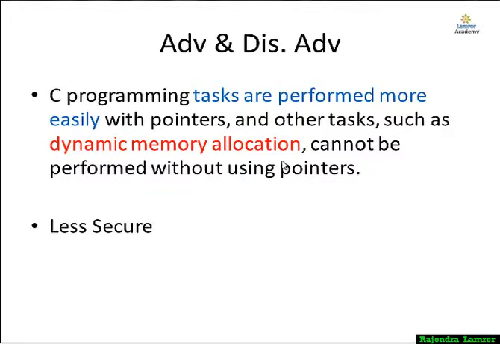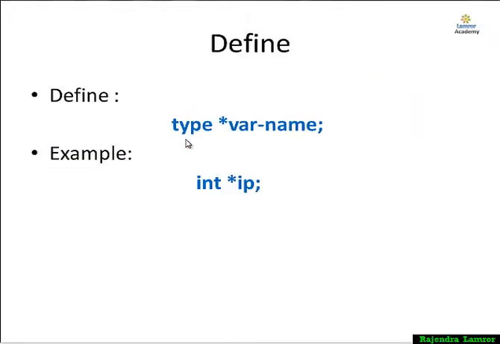But a pointer is less secure, because if someone knows the address of your variable, then they can access your data, or they may change some data in your respective address location. So if someone hacks your address, this will be difficult. So one disadvantage of a pointer is that it is less secure.